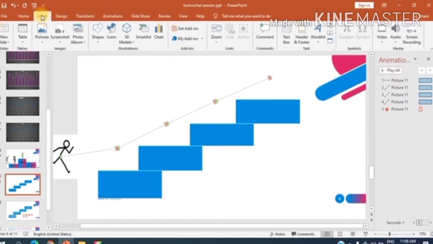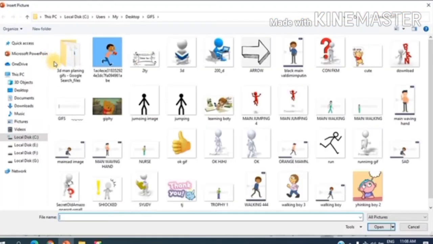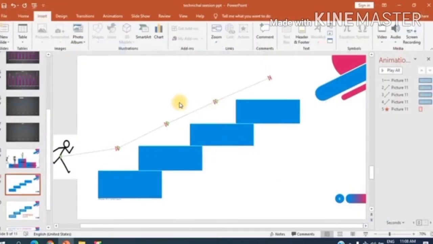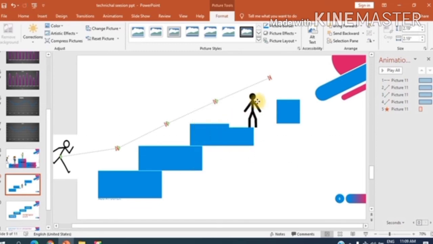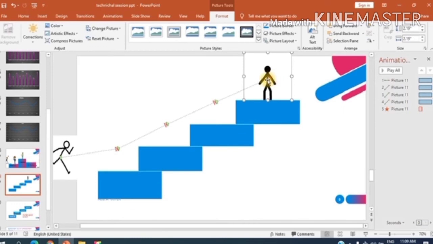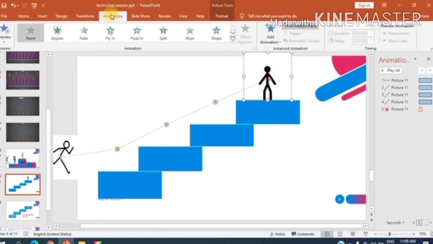Now we have to bring back another image in place of the previous one. Go to Insert tab and then Picture option. We have to select another image now. This is a jumping boy. Let me select this. I am bringing this image on the top stair and click on animations now.